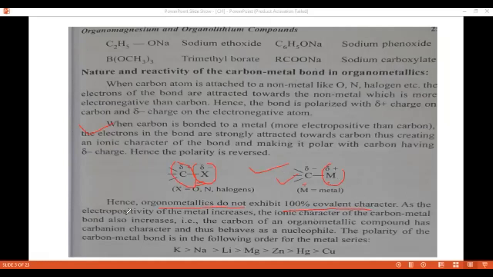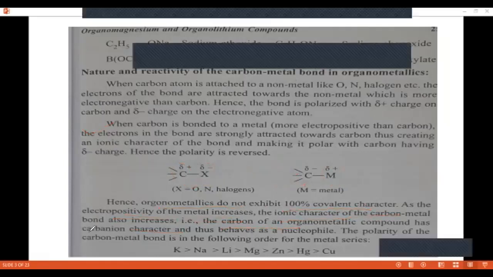As the electropositivity of the metal increases, the ionic character of the carbon-metal bond also increases. That means the carbon of an organometallic compound has a carbanion character.